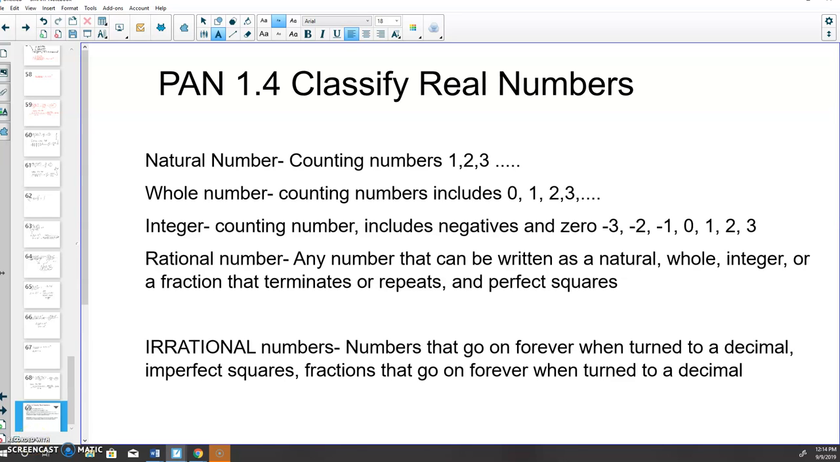Okay, so who in here has ever wondered where numbers came from? You ever wondered that? Like, how did this get started? Well, maybe it was pretty easy.